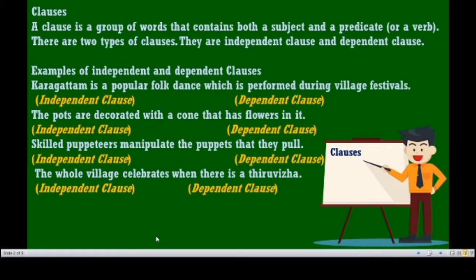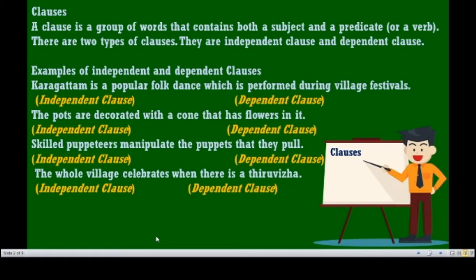Okay, what is a subject? The person or the thing which does an action is the subject. Okay, what is a predicate? What the subject does, that is called the predicate. Predicate is nothing but what the subject does in a sentence. So in a class we can find a subject and a predicate.